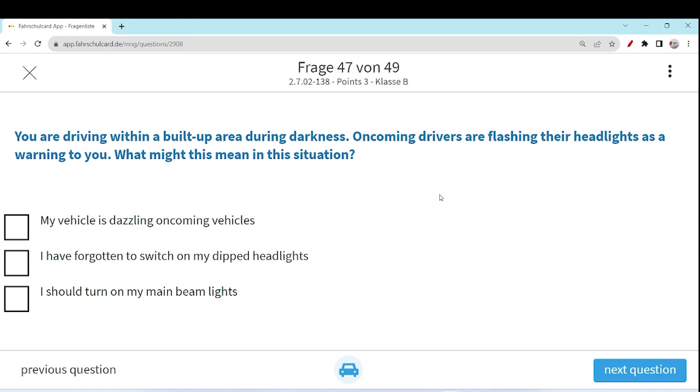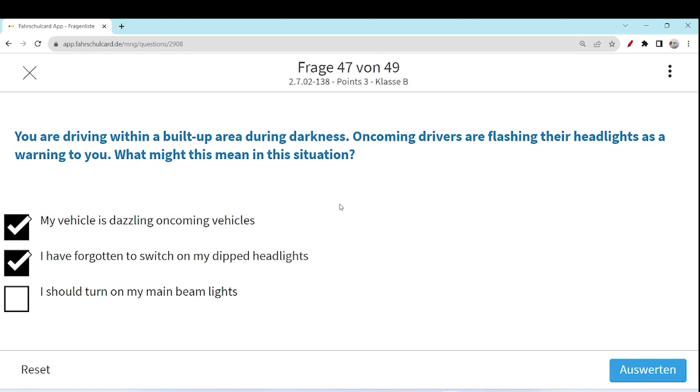So you are driving within a built-up area during darkness and getting flashing headlights. There could be many issues. My vehicle is dazzling the oncoming vehicle. Yes, maybe you have turned on your main beam and forgot to switch it off. It is dazzling the oncoming vehicle. I have forgotten to switch on my dipped headlight.